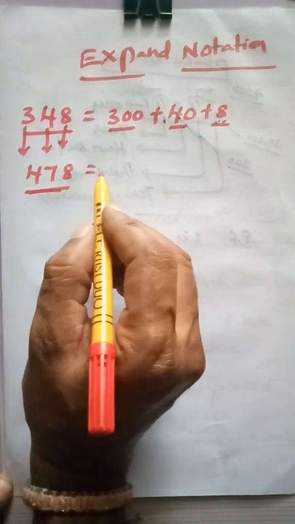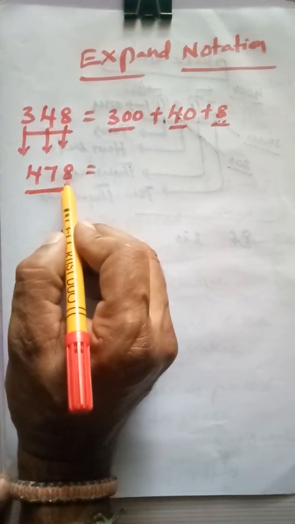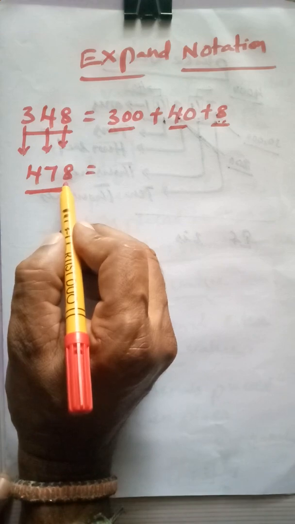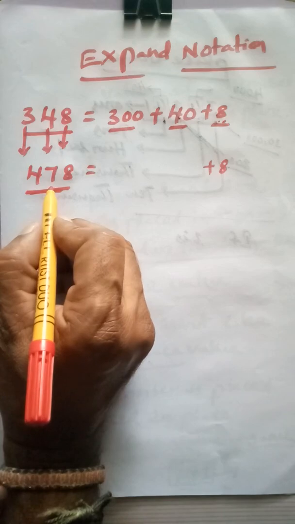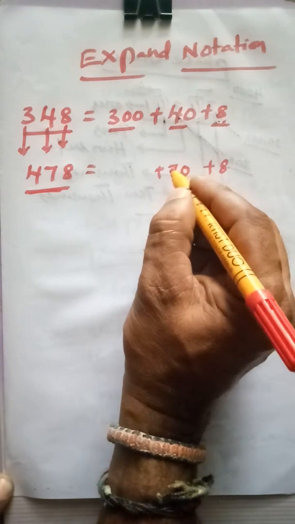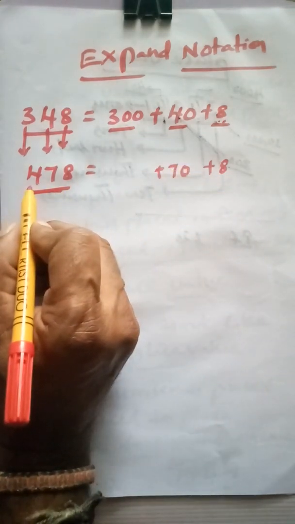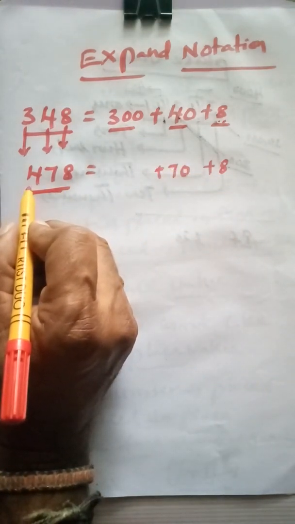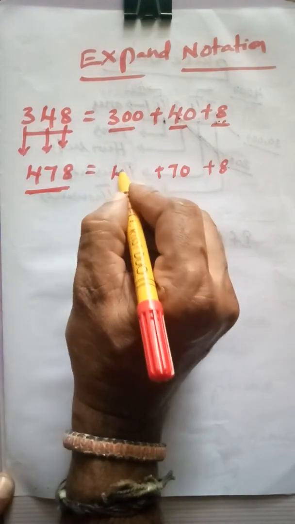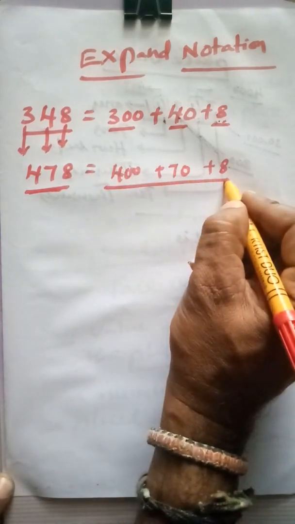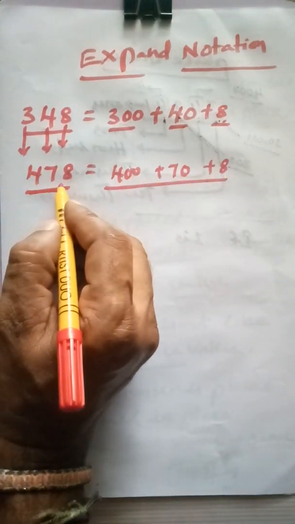Like this. Again 478. So just go through place values. What is the place value of this 8? It is placed in ones place. That's why the place value of 8 is 8. So we have to write 8. So what is the place value of this 7? Yes, the 7 is placed in tens place. That's why the place value of that 7 is 70. So what is the place value of this 4? This 4 is placed in hundreds place. That's why the place value of this 4 is 400. This is called as expand notation of 478.